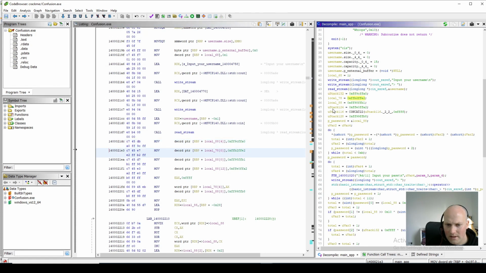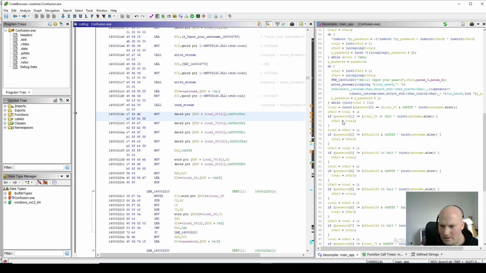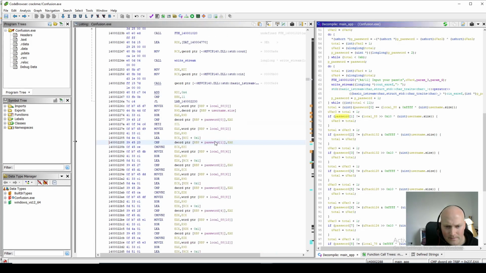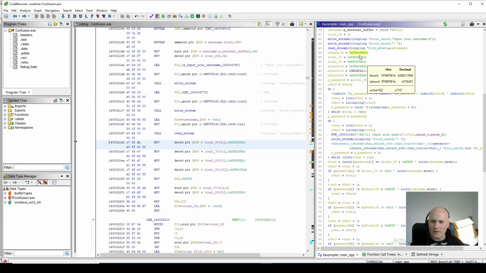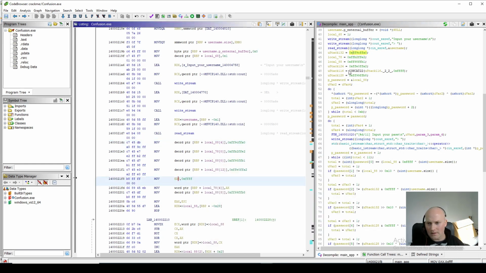So this key here, when it gets set up, these look like they're next to each other on the stack, so they're not really separate variables. They're probably an array of the key. If we scroll down to these checks and have a look at the assembly as well, we can see that for each of these, it indexes them, so 88, 0. These are stored as DWORD type, double word, so word is 2 bytes, so 4 bytes.